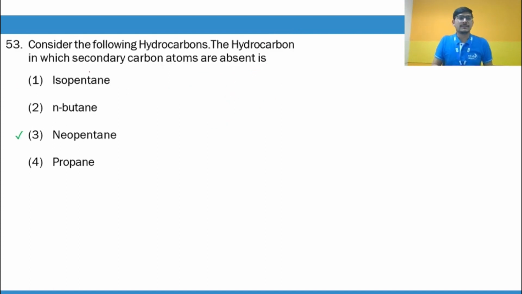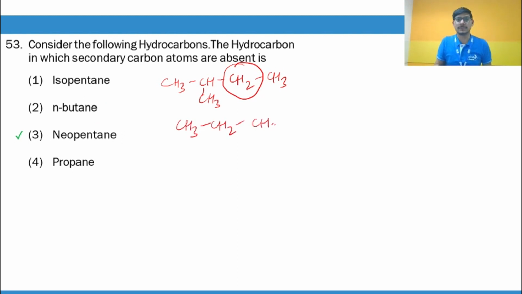The hydrocarbon in which secondary carbon atoms are absent. Okay, so for that you will have to draw all these hydrocarbons. Isopentane is this, guys, and as you can see, there is a secondary carbon atom over here which is joined to two other carbon atoms. And butane also has two secondary carbon atoms, the middle ones.